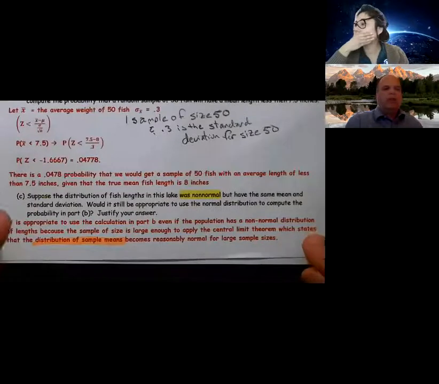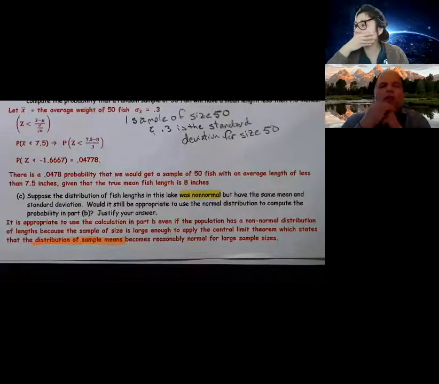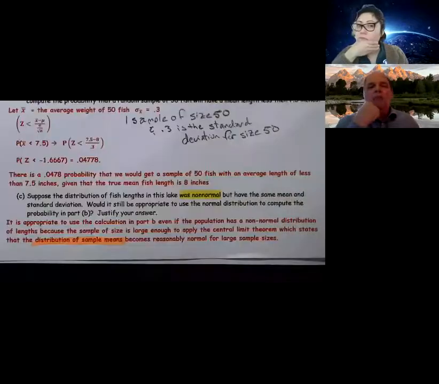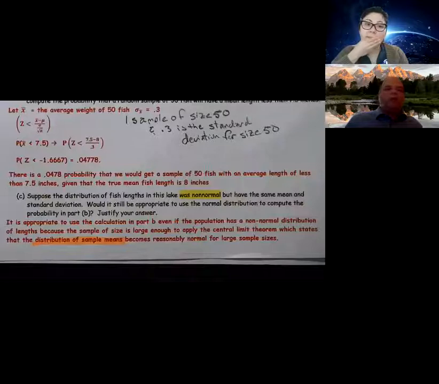Last question. Suppose the distribution of fish in this lake was non-normal. So in other words, they told us it was normal above, but now we're switching to non-normal. But we have the same mean and standard deviation. Would it be appropriate to use the normal distribution to compute the probability in part B? Justify your answer.